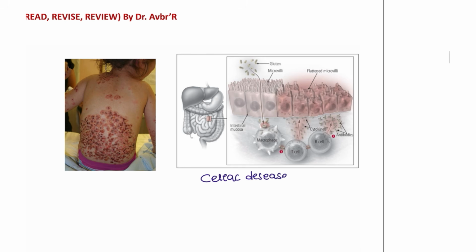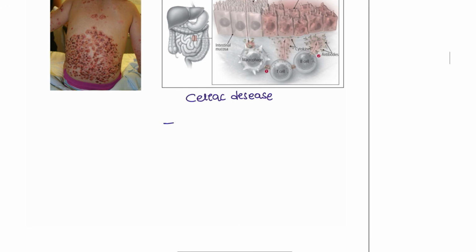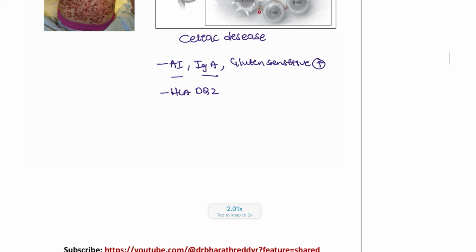This is celiac disease patients. Those who are suffering from celiac disease, it is a type of autoimmune condition. This is an autoimmune condition, an IgA condition, and a gluten-sensitive condition. Whoever takes gluten, the IgA autoimmunity will be increased in these patients. So that is what it is associated with. And the HLA association is DQ2.